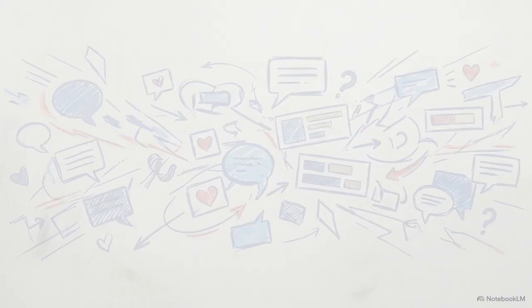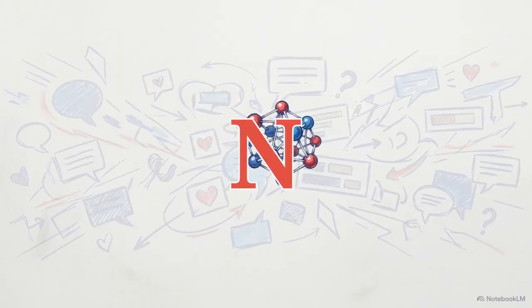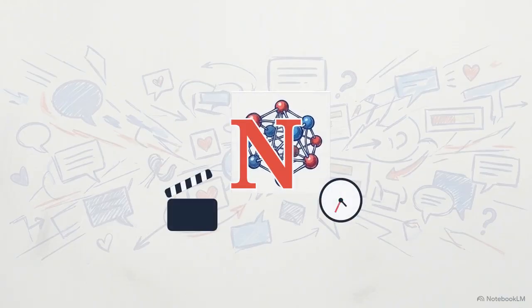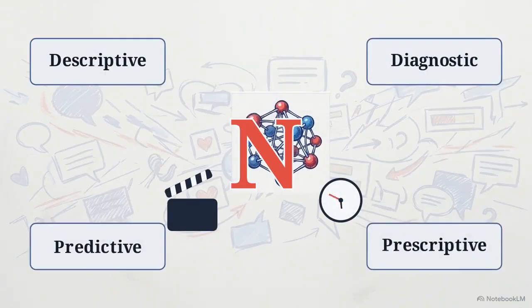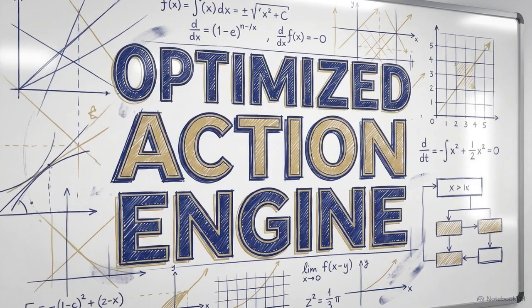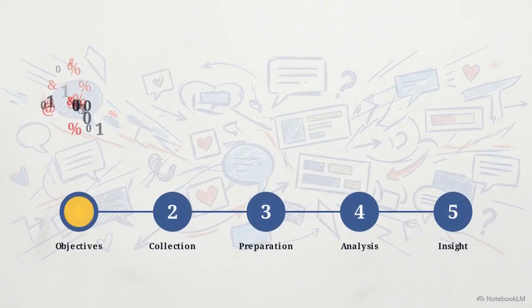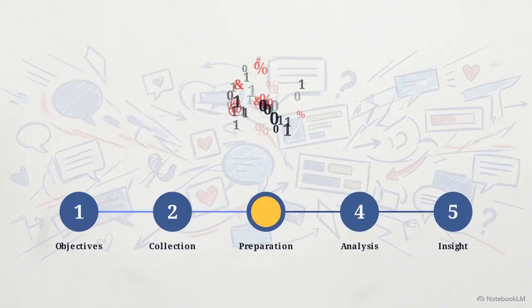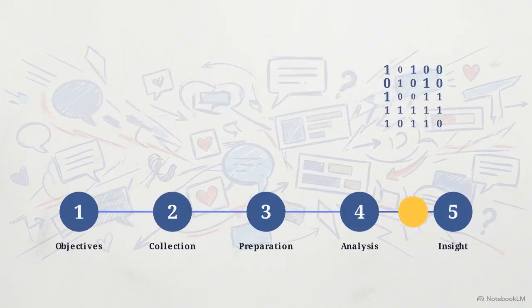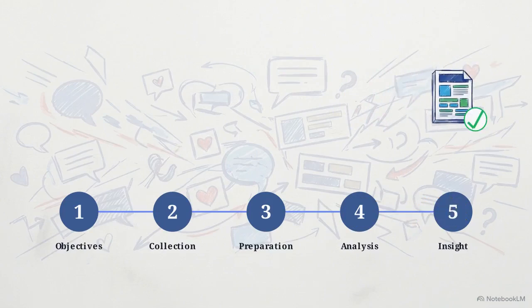Let's test this logic. If Netflix uses a machine learning model to calculate the absolute best time of day to post a new trailer to maximize views, which of these 4 analysis types is being used? It is prescriptive analytics. The system outputs a recommended action based on an optimization algorithm. Raw data scraping has 0 value unless it is systematically pushed through all 5 of these stages to finally generate Stage 5, an actionable insight.